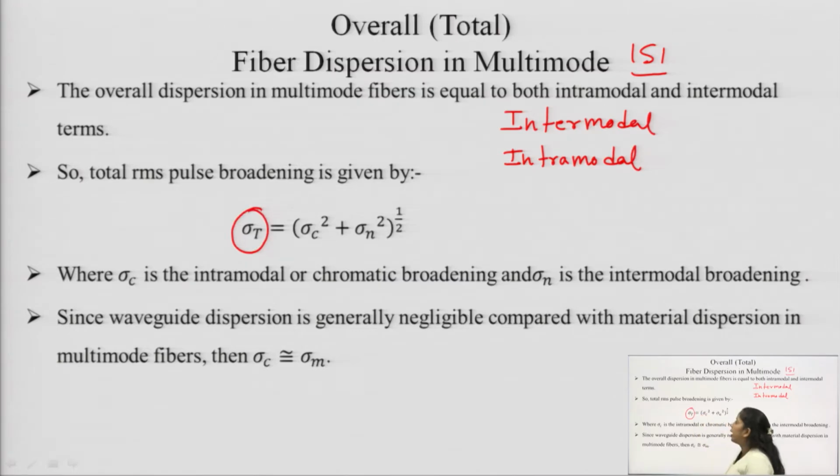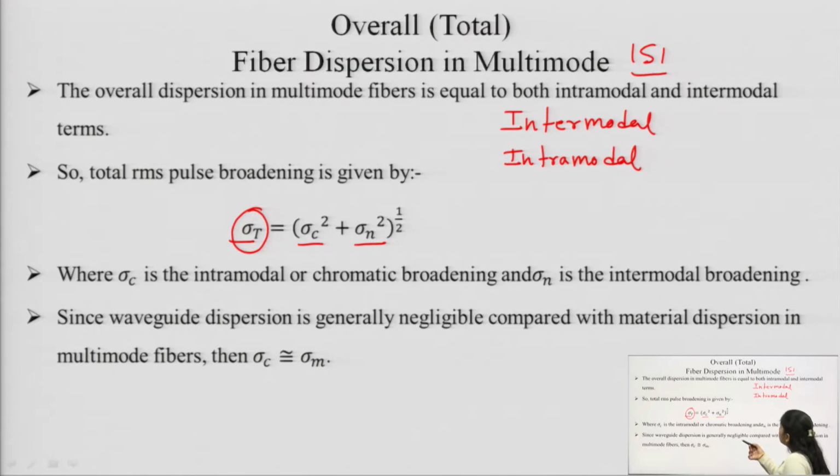And we know that dispersion is represented in the form of pulse broadening, that is RMS pulse broadening. So sigma t represents the total RMS pulse broadening, and that is equal to the square root of sigma c square plus sigma n square.